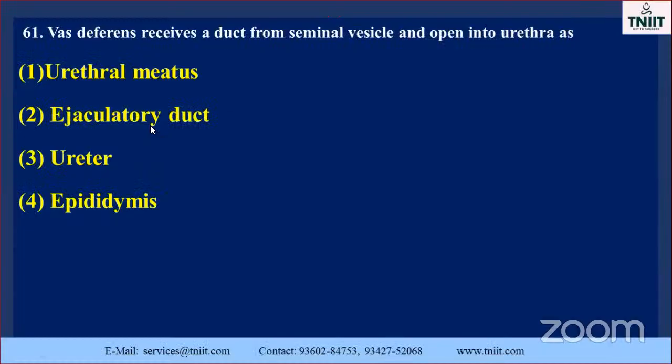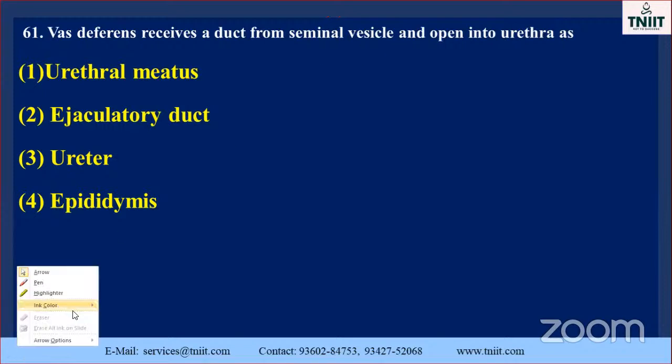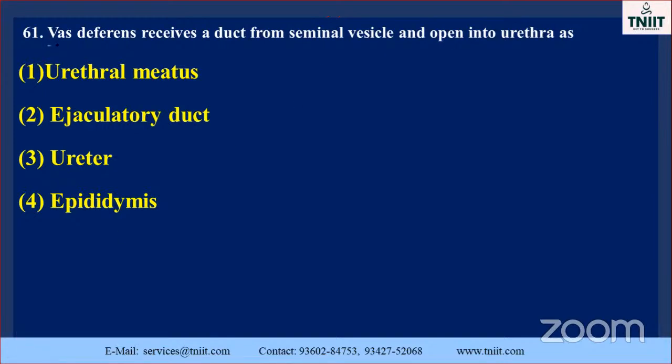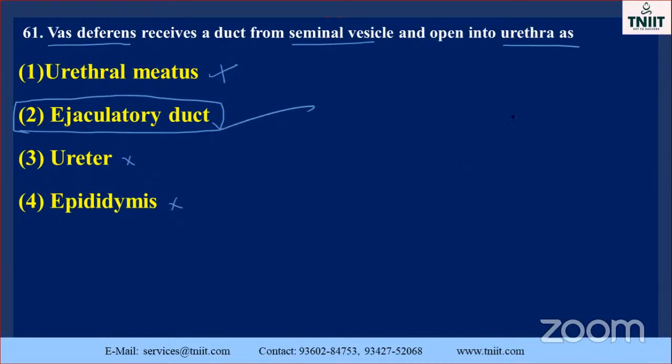Okay, go to the next one. The vas deferens receives a duct from the seminal vesicles and opens into the urethra as what? Urethral meatus? No. Ureter? No. Epididymis? It is not there. So the ejaculatory duct is the correct answer. Vas deferens, seminal vesicles. Note it down, my dear student. Just see the structure, then only you get the idea. Ejaculatory duct is the correct option.